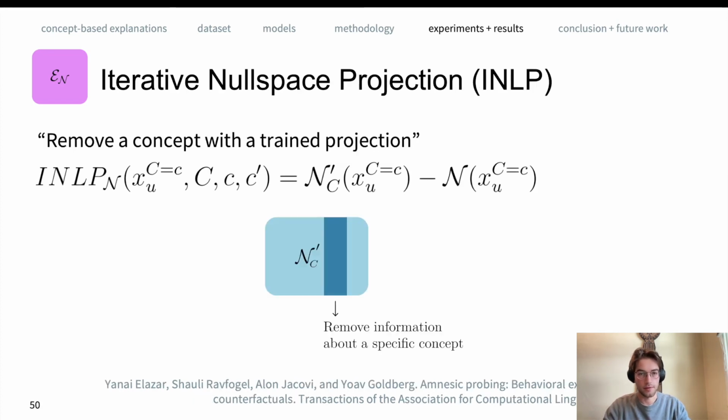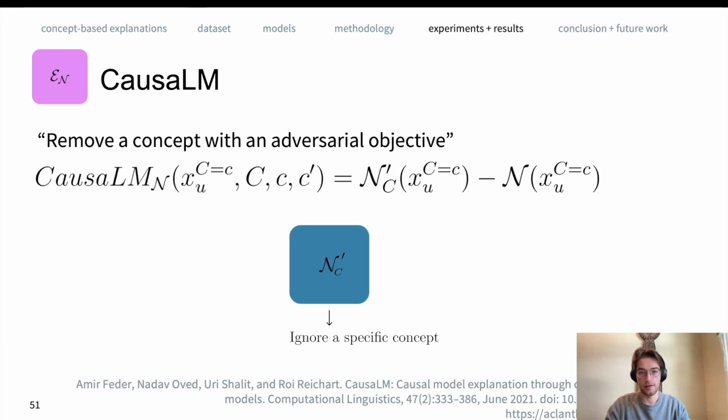For our second to last explanation method, we will consider iterative null space projection, where we will actually alter our model encoder. A concept probe is used to remove information from the encoded representation. Comparing the output of the encoder before and after we remove a specific concept, we can estimate the effect of making a concept unknown in our input. However, this technique can only remove information. Causal LM is a technique that does a similar operation, but instead of removing information from an encoded representation, a whole new encoder is trained with an adversarial objective to ignore a specific concept.